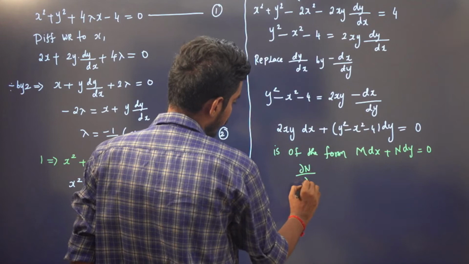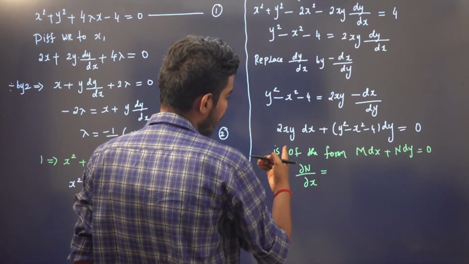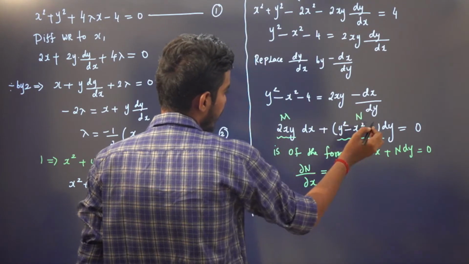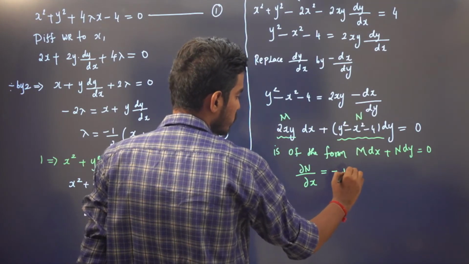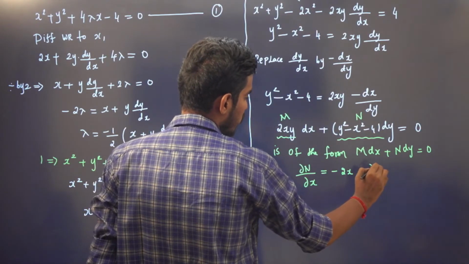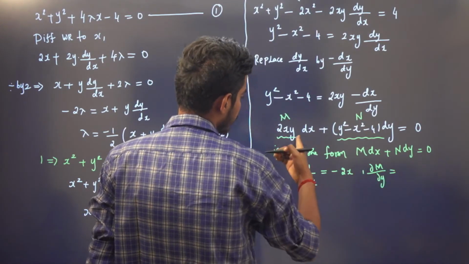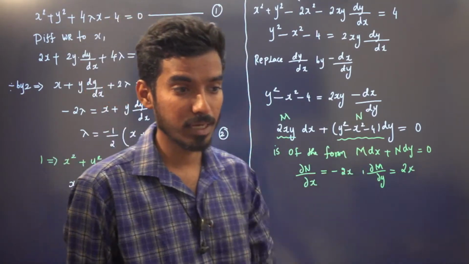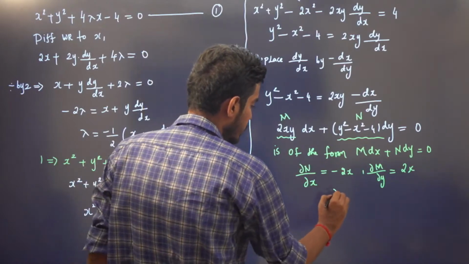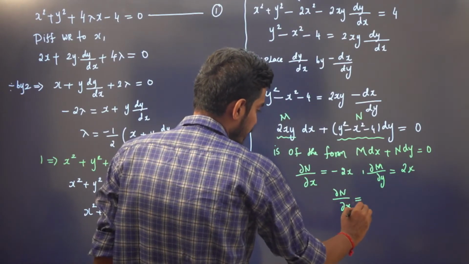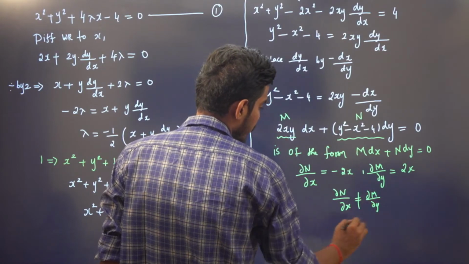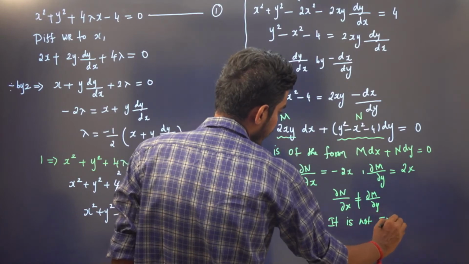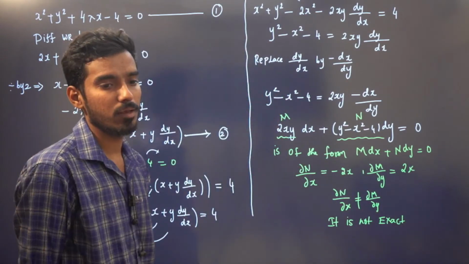So what is dou N by dou x? So this is our M dx, and this is our N dy. So dou N by dou x is minus 2x. And what about dou M by dou y, with respect to y? It is 2x. So you can see these two are not equal, right? It is minus 2x and it is plus 2x. So here dou N by dou x is not equal to dou M by dou y. It is not exact, but we can change this to exact if it falls under any one of the rules.